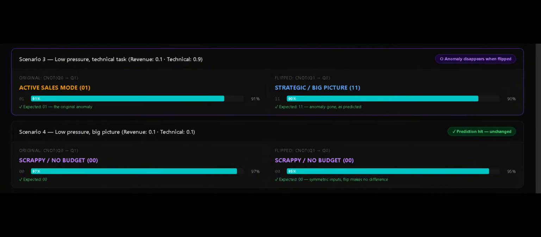Scenario 4 stays put. Both inputs are identical, so flipping the control doesn't change the geometry. Scrappy no budget at 97 and 95%, both directions. That's the control case showing the flip only matters when the inputs are asymmetric. 4 out of 4 predictions hit. The anomaly is a mechanical property of the circuit, not noise, not luck, not a simulator artifact.